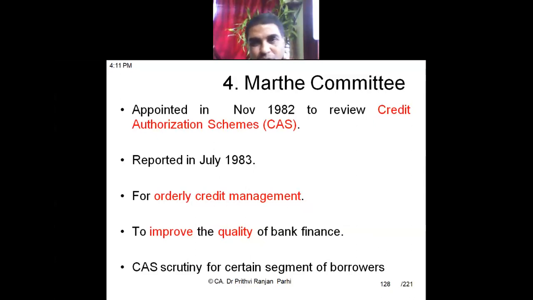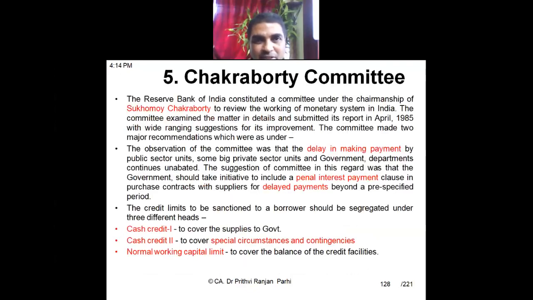Credit authorization scheme scrutiny for certain segments of the borrowers they have suggested. That means the way credit amounts are authorized needs to be scrutinized. Before sanction of the loan, the bank authorizes the credit, and that procedure needs to be scrutinized. That is their suggestion.